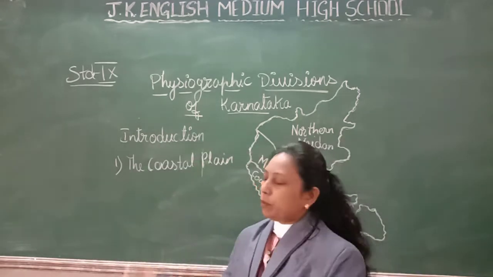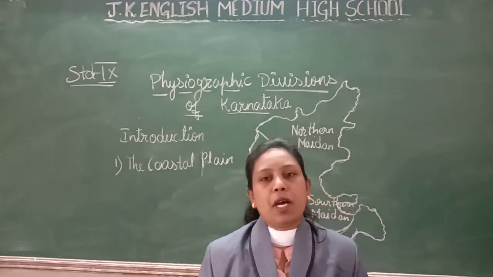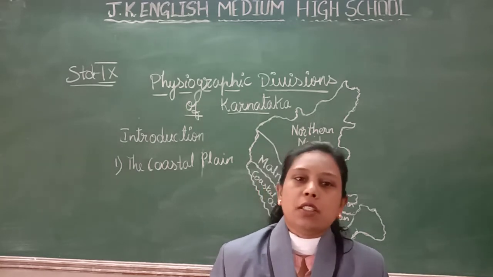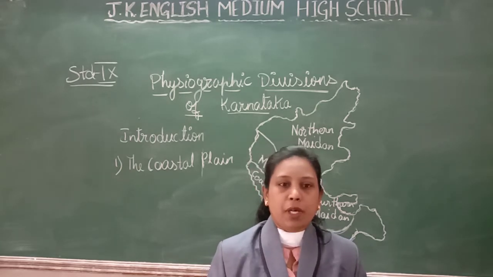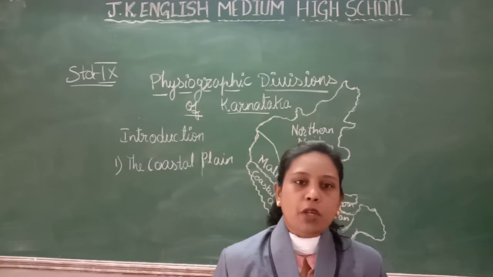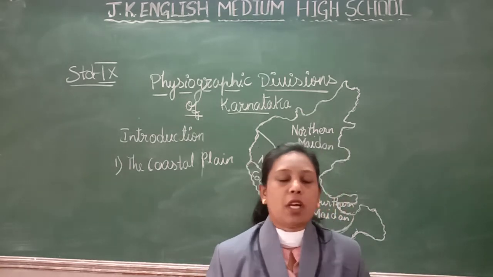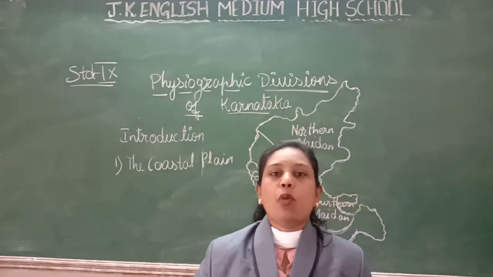So first let me give an introduction. Karnataka state is a part of the peninsula. India has diverse physical features. Its southern part consists of undulating topography. Undulation is just like a wave.